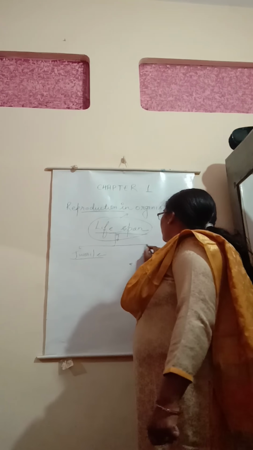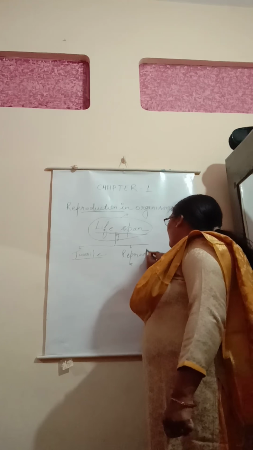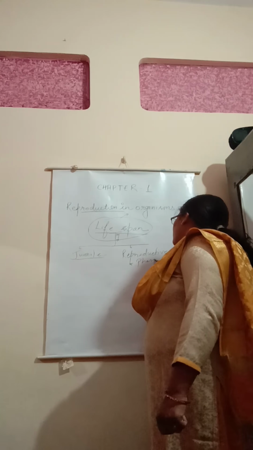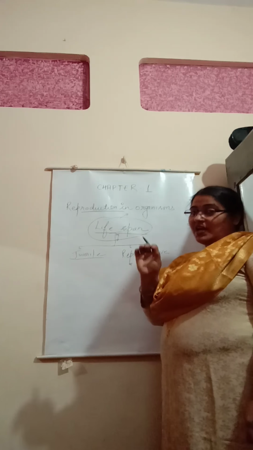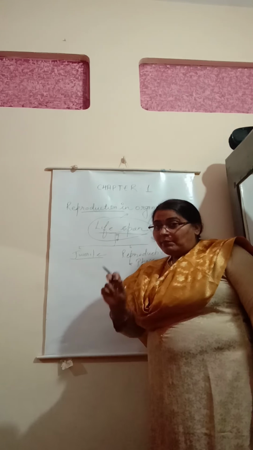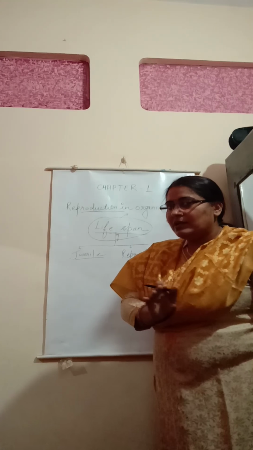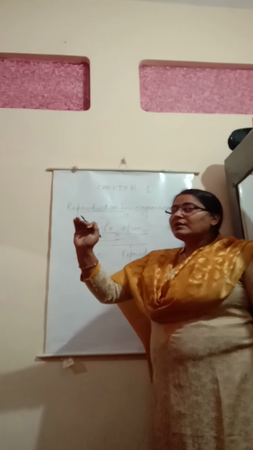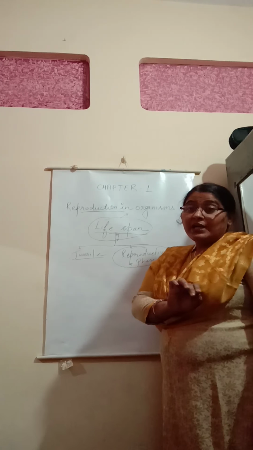And then after that phase comes the reproductive phase. The reproductive phase, as you know, is the phase in which any individual is able to reproduce, or his or her organs become able to produce the ova or the sperm.